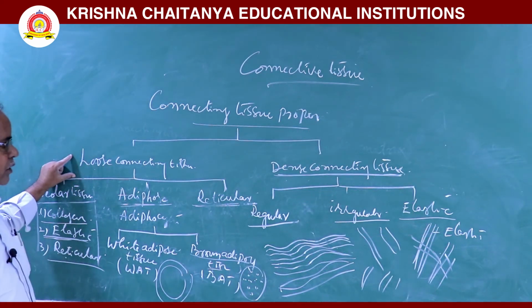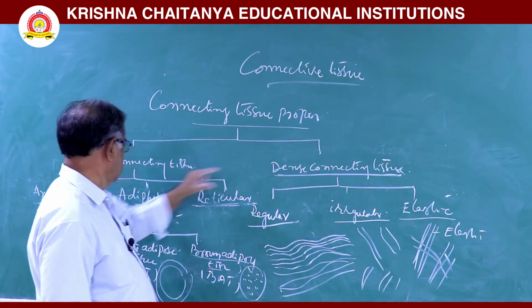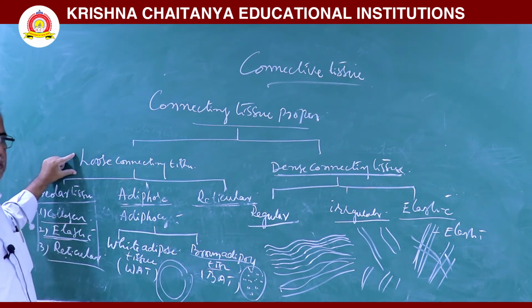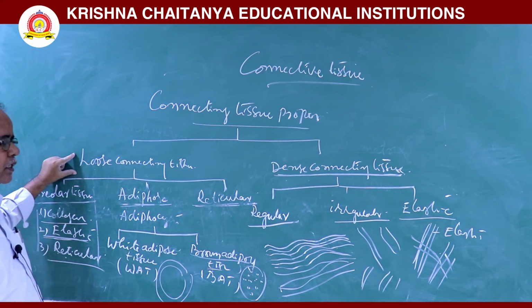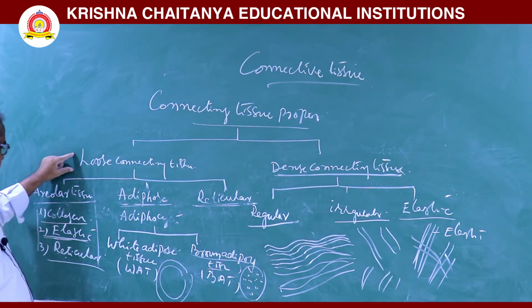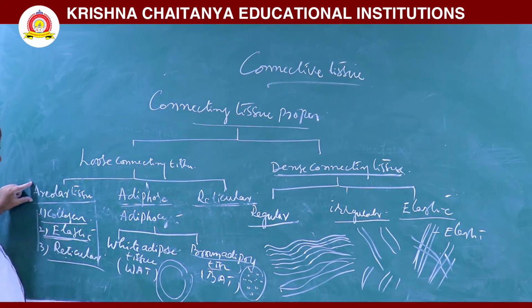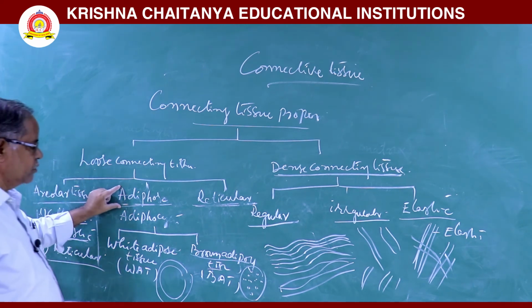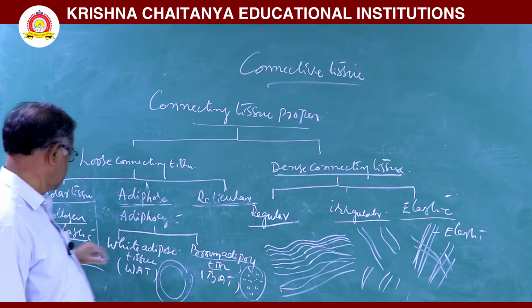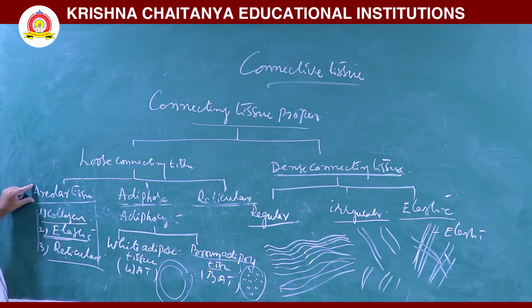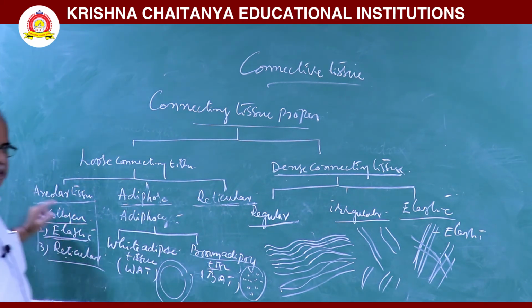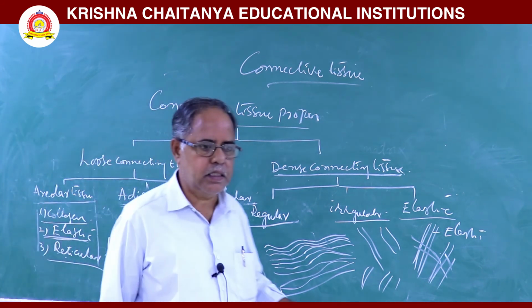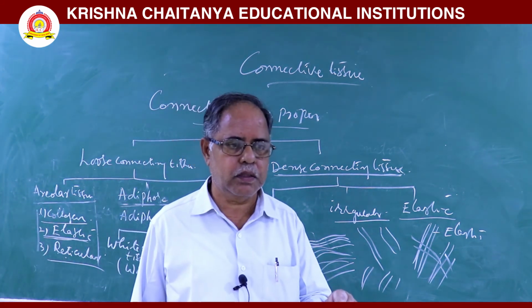Loose connecting tissue and dense connecting tissue. In loose connecting tissue, the cells and fibers are arranged loosely. This loose connecting tissue is further classified into areolar tissue, adipose tissue and reticular tissue. In areolar tissue, some cells are there. They are called fibroblast cells.